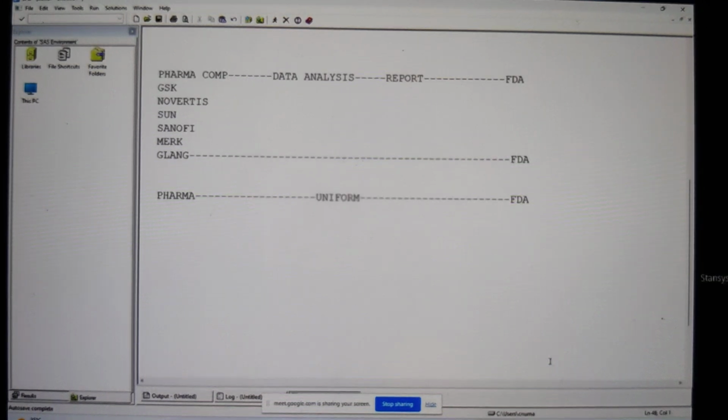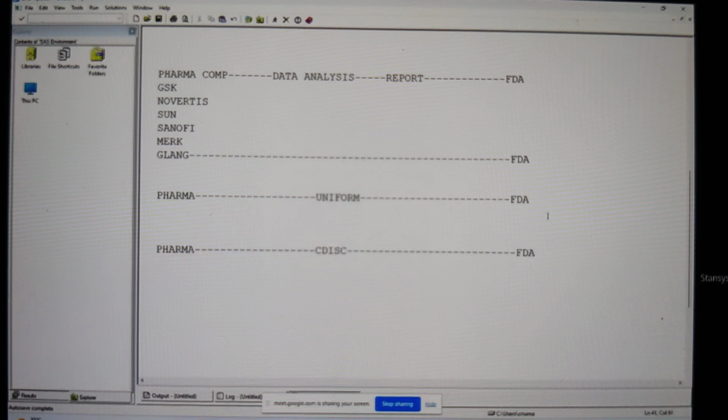Now how to submit it in the uniform manner? First of all, if they want to submit in the uniform manner, what is the FDA requiring? What is the FDA asking for? What are they demanding? Now FDA is going to have some regulations, some guidance. Now all these pharma companies, they have created a common organization, an independent organization, which is called the CDSCO. It is a non-profit, open, multinational, voluntary organization. What the CDSCO will do, CDSCO will go to FDA and they will ask what you require. How do you want me to submit the reports?